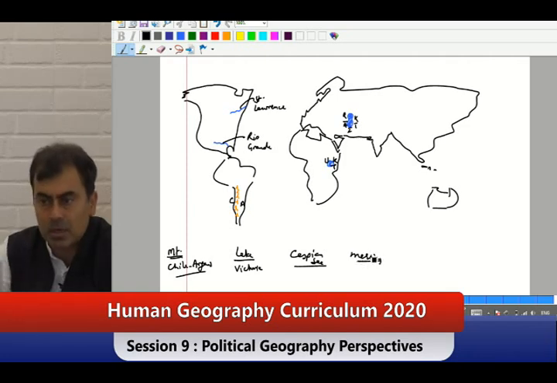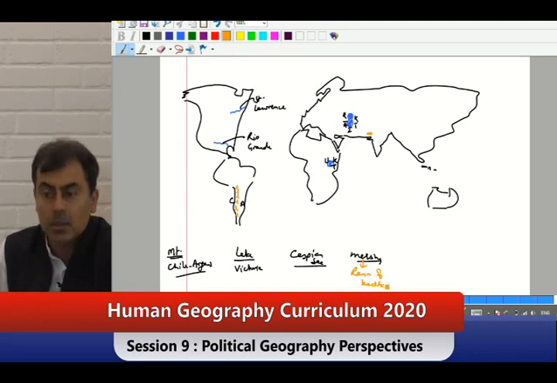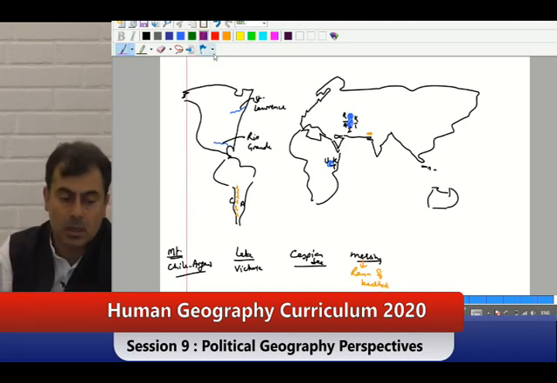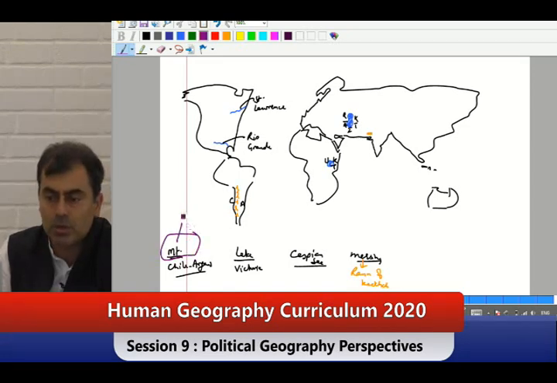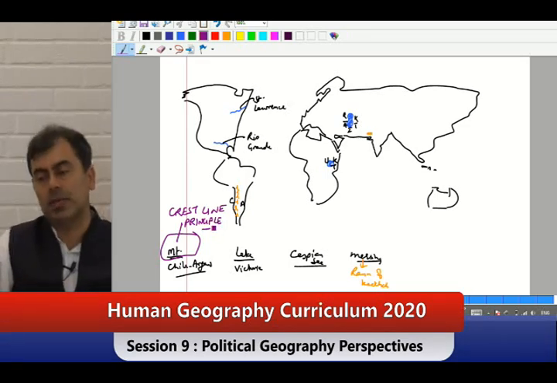I was talking about some marshy areas. Remember Rann of Kutch? So marsh is Rann of Kutch. So there are some principles being used over there. The crest line principle. For mountains, what do we have? Crest line principle. So we will take the highest mountains and take an imaginary line through that crest line.